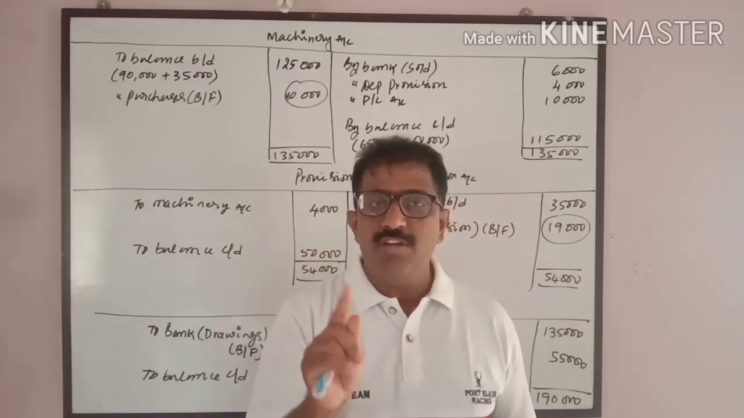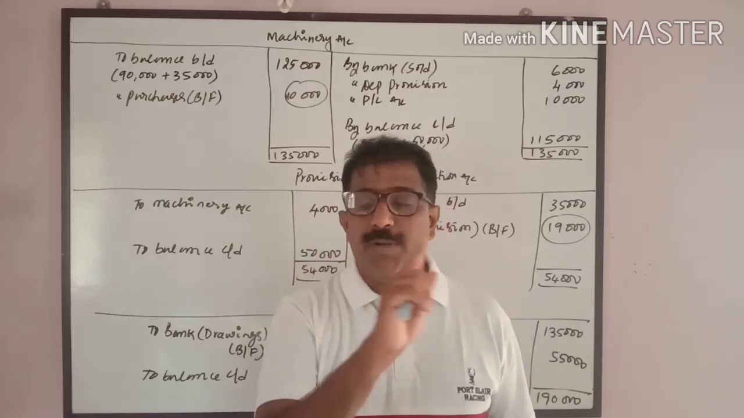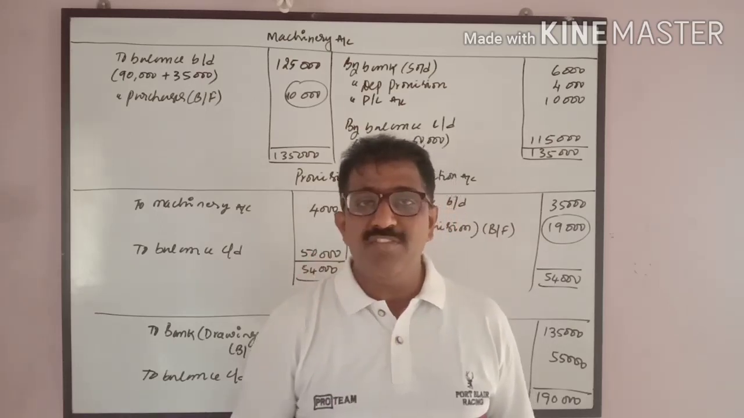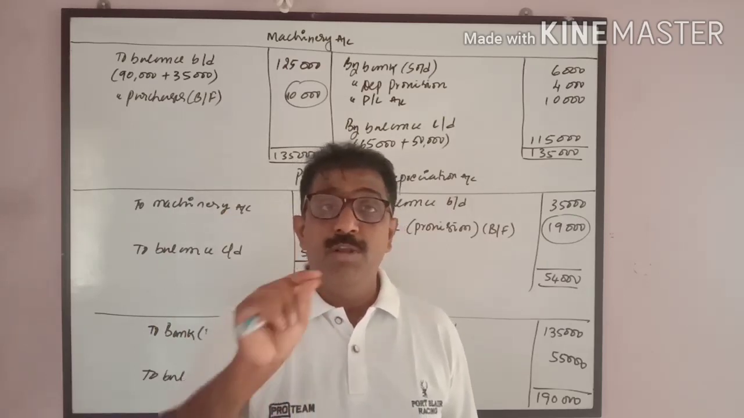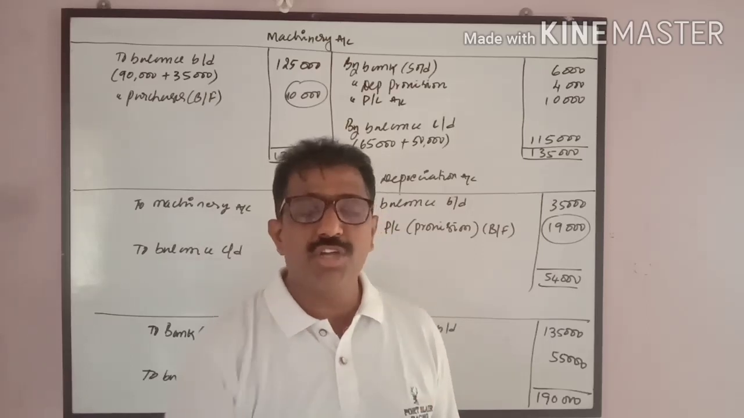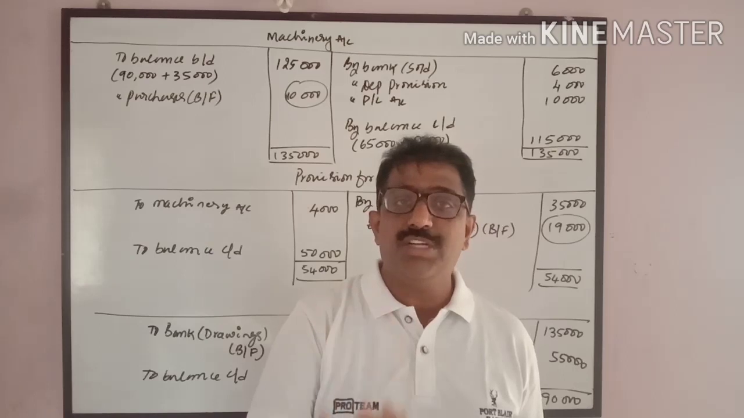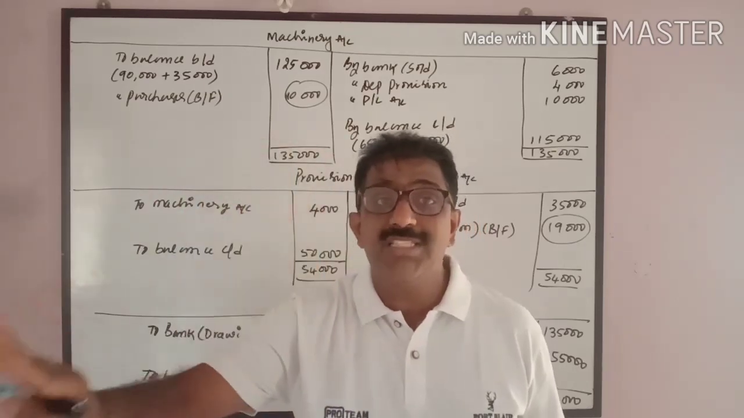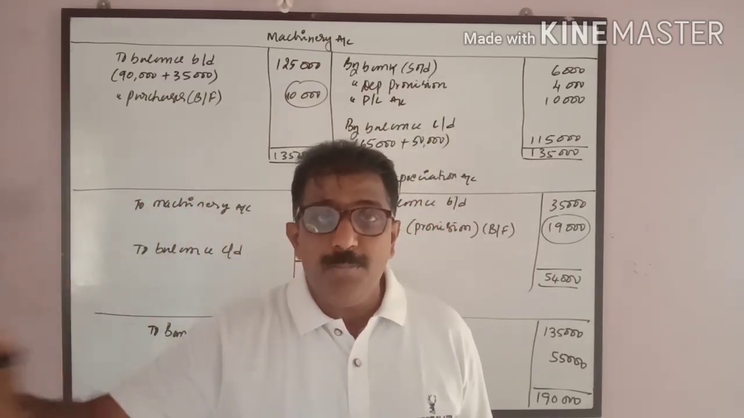Now, this particular case belongs to a proprietary concern. When a proprietary concern maintains the books of accounts and prepares the financial statement, any profit earned during the year will be transferred to the capital account, but it will not be done in case of a joint stock company. In a joint stock company, there is no such provision to transfer the profits earned to the share capital. It will be kept in the profit and loss account.